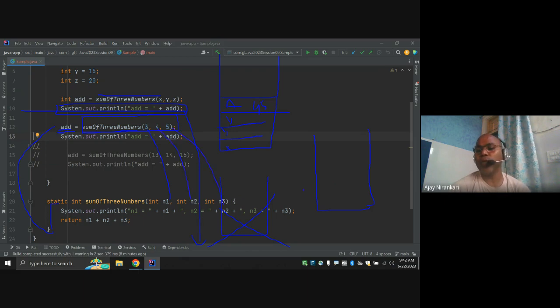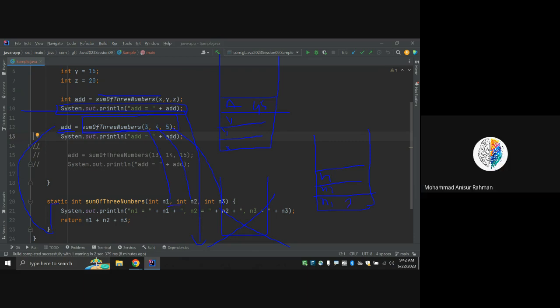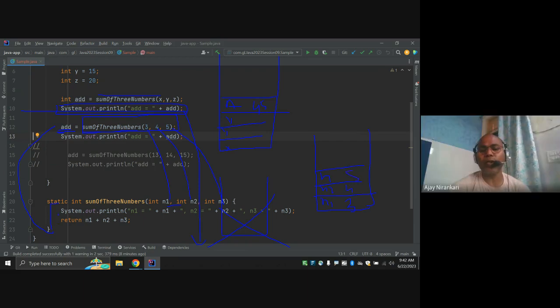So again new variables n1, n2, and n3, with values 3, 4, and 5. Now I am just printing and calculating the value. So 3 plus 4 plus 5 is 12, right?